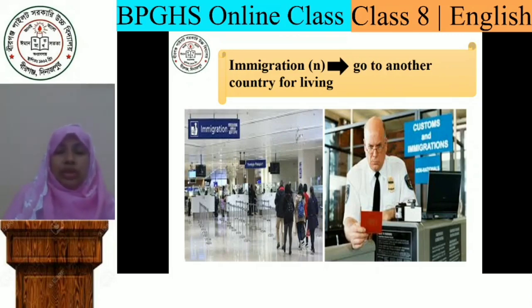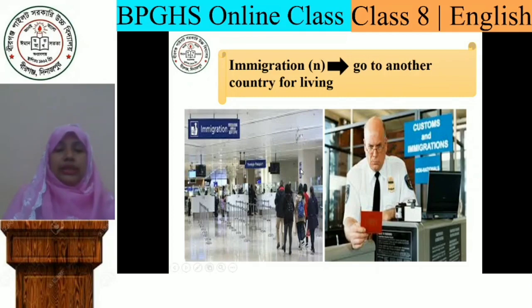This is called immigration when you go to live in another country. But in an airport, you will find the same word. In the picture you can see immigration. Here is the board, immigration, and in the second picture there is another board, customs and immigration. This type of writing you will find in an airport.